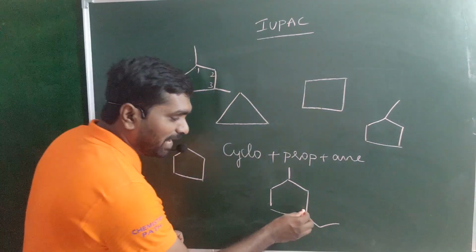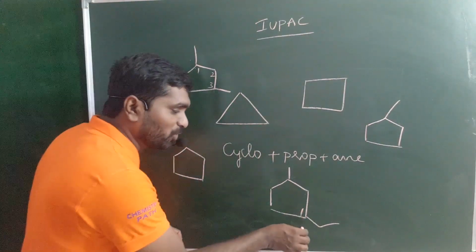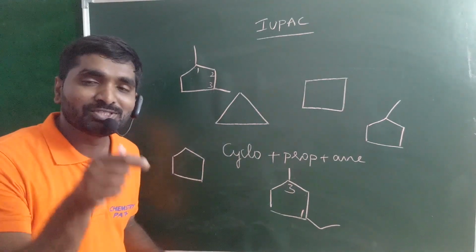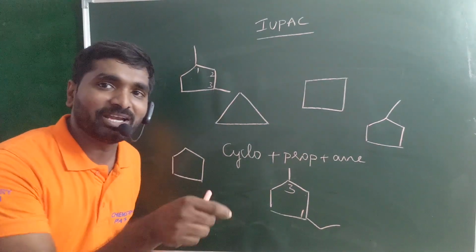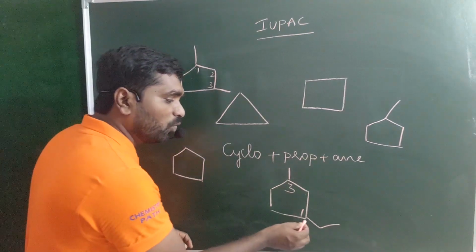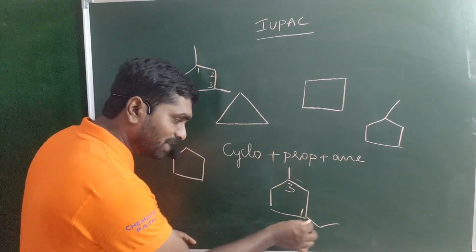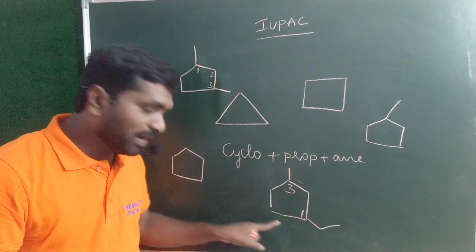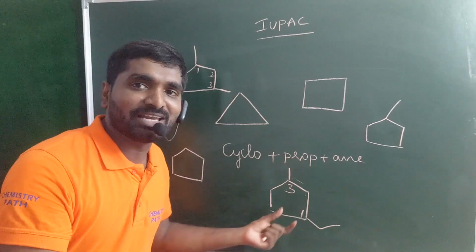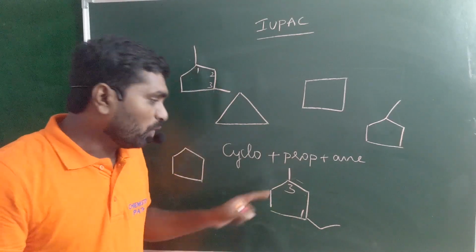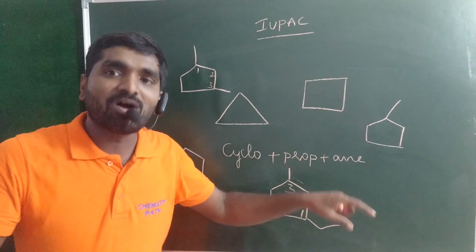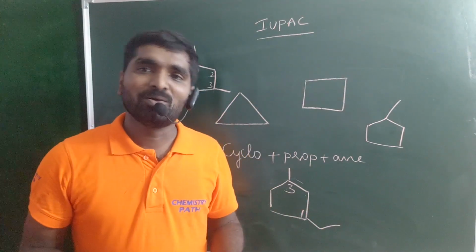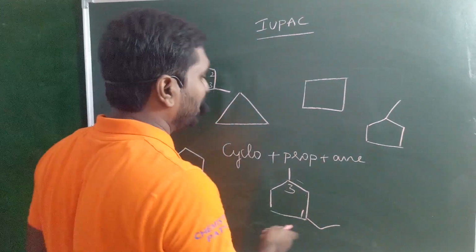Okay. So you must give the first number to the ethyl group, and the third number to the methyl group. And also, you should write the name of the organic compound in alphabetical order: 1-ethyl-3-methyl cyclopentane. That is the correct IUPAC nomenclature for this compound. 1-methyl-3-ethyl is a wrong one. Okay guys? Okay. And next one.